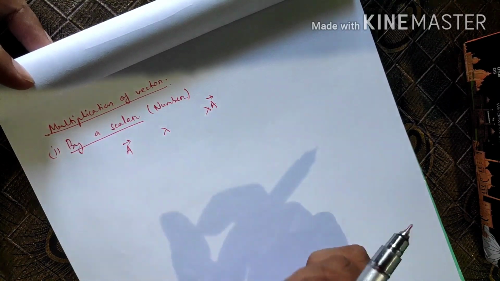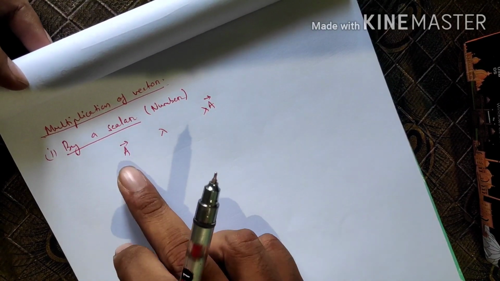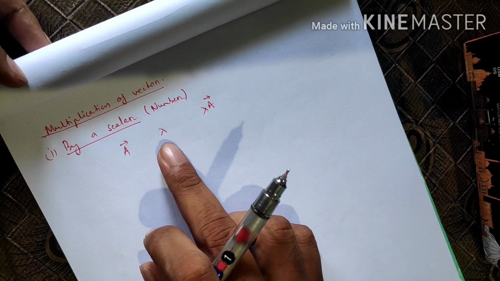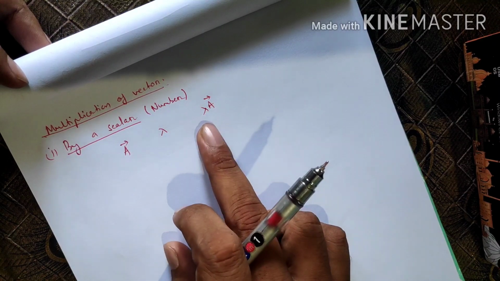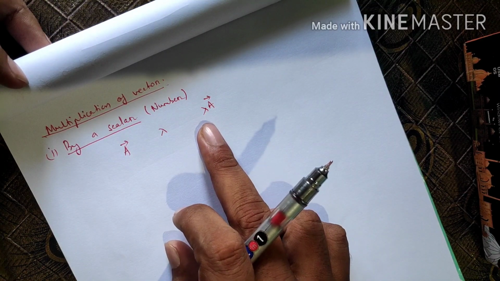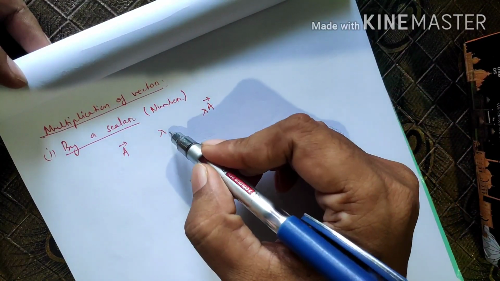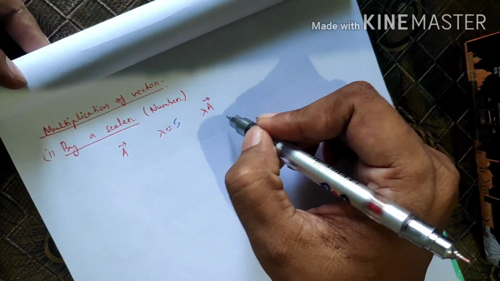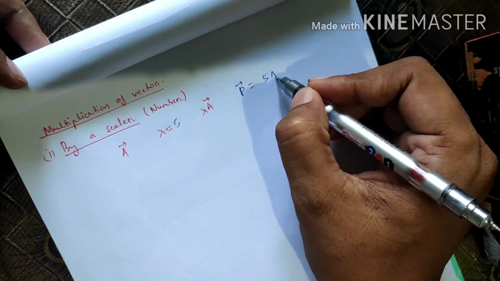Got my point? You have to write the definition, if you want to write the statement. If any vector is multiplied with a scalar lambda or number lambda, then the result will be lambda times that vector. Alright. Suppose we have the vector A and lambda we consider, let it be 5, then our result will be what? Our result will be another vector P is equal to 5A.